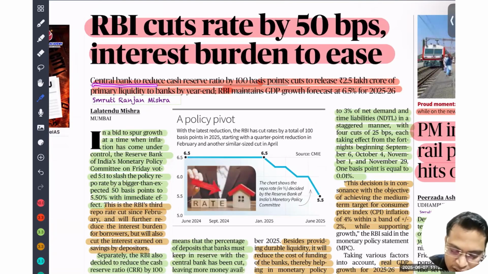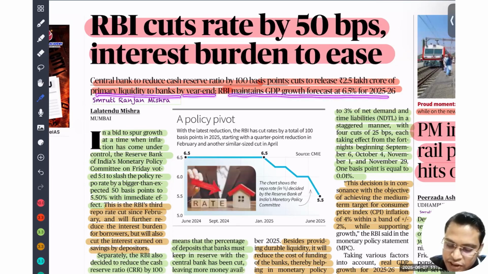So the central bank reduced the cash reserve ratio by 100 basis points, or 1%. What do we call 100 basis points? We divide by 100 and call it 1%. Okay. So to release 2.5 lakh crores of primary liquidity to the banks by the year end. RBI maintained the GDP growth rate forecast at 6.5% for 2025-26.